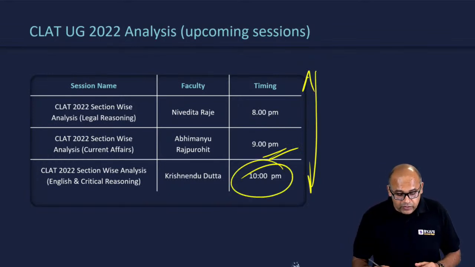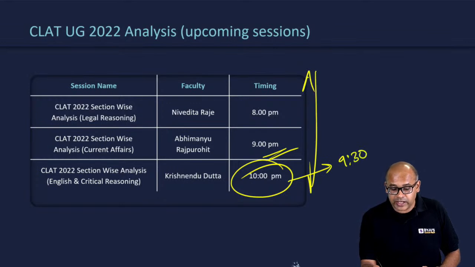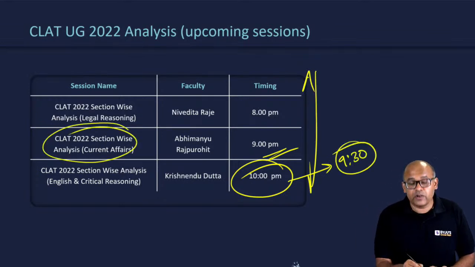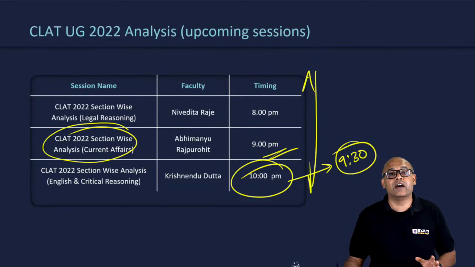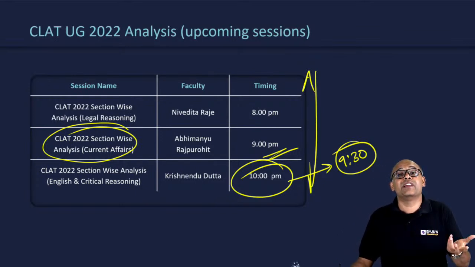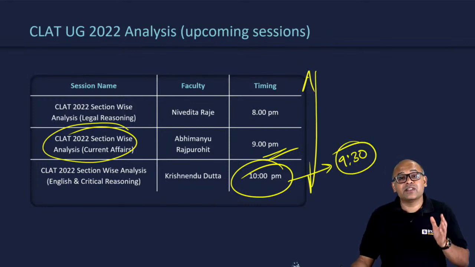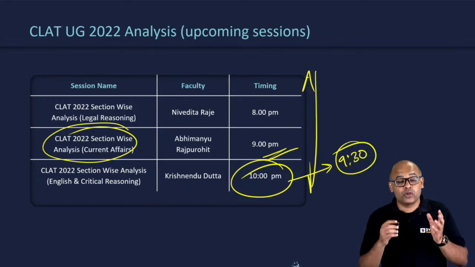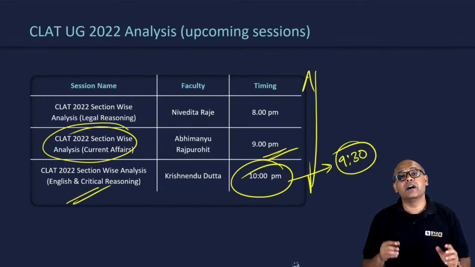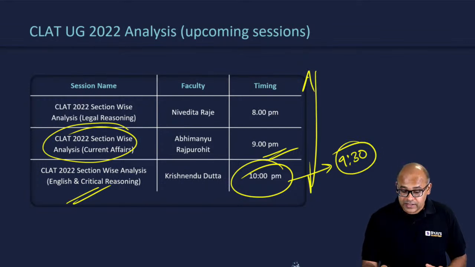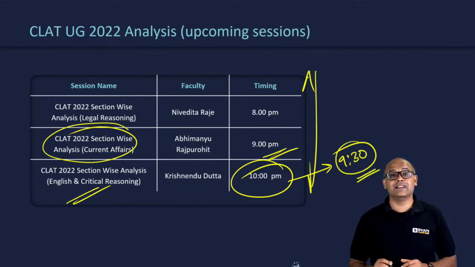But actually, I think it's going to be at 9:30. Please take note. This is at 9:30. It's not going to take 1 hour, because current affairs will not take up more than half an hour. We just have to give you the key. There's no explanation there also. So by 9:30, we're going to start the last English and critical reasoning analysis. There are 2 sections done by Krishnendra Sir in one session starting at 9:30.